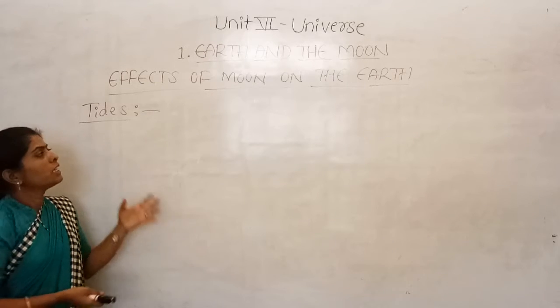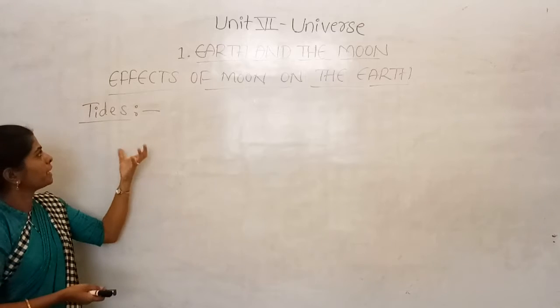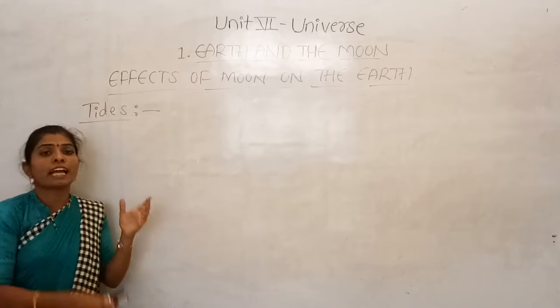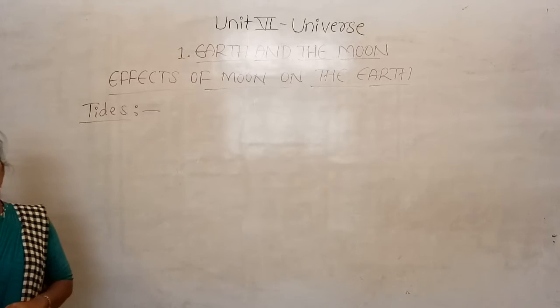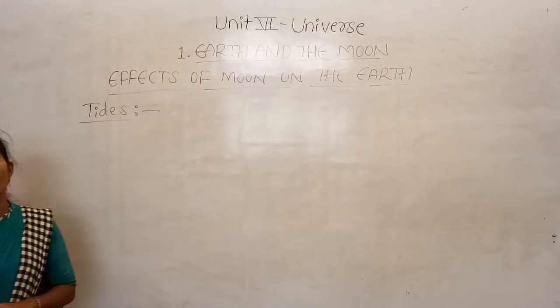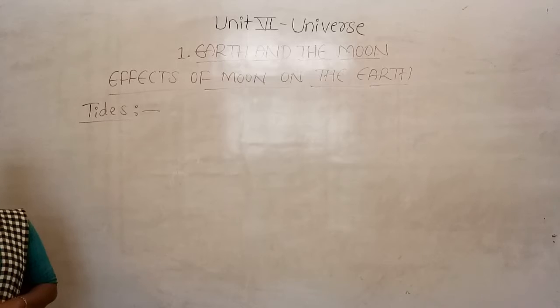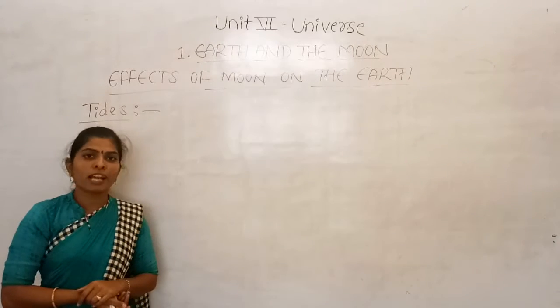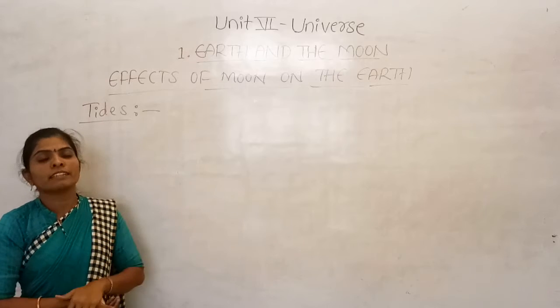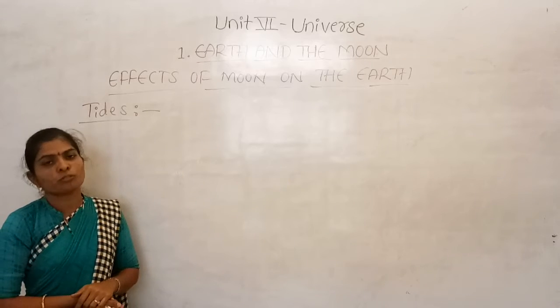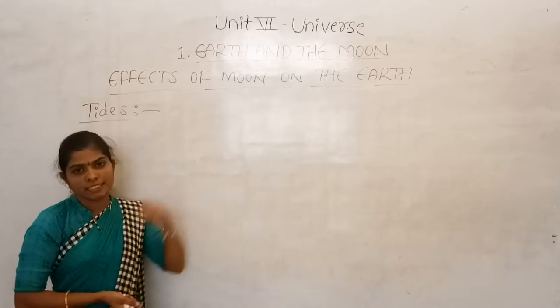So the tides occur due to the gravitational force, mainly of the sun as well as the moon. In a month, twice we can observe the rise and fall in the water level. There we can observe the tides.